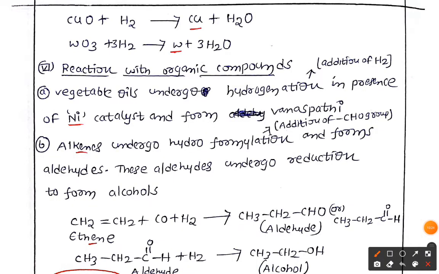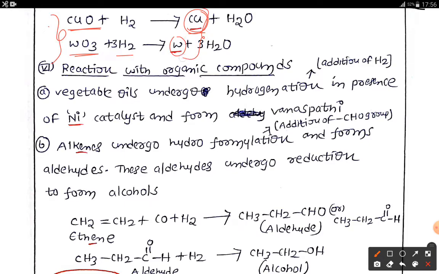So in metallurgy, what happened? Whatever the oxides are, you want the pure metal, which simply means a reaction with the hydrogen. What are you going to get? Metal. Here you can see copper oxide is converted into copper. Then tungsten oxide is converted into what? Tungsten. So metal oxide is converted into metal by using the dihydrogen.